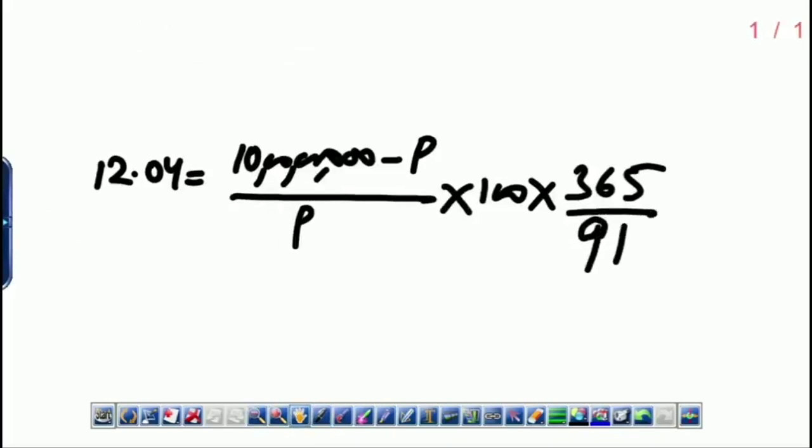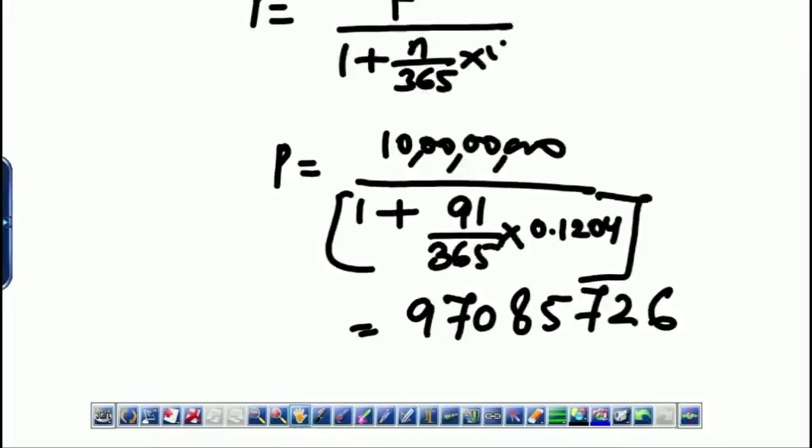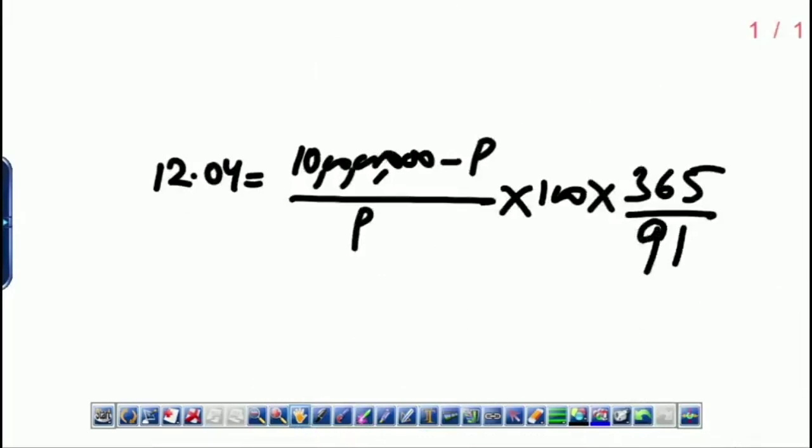So you can do it this way also, but that would be stupidity. If you're asked to find out P, better apply the formula for P. If you're asked to find out I and P is given, better apply that formula. So it's common sense. Coming to CA final, this should be very obvious to you.